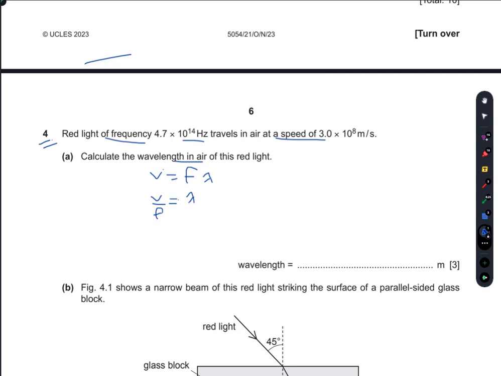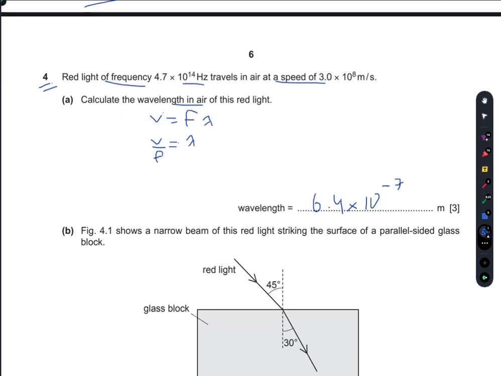You put the values: 3 into 10 raised to power 8 divided by 4.7 into 10 raised to power 14. So your answer is 6.4 into 10 raised to power negative 7 meters.